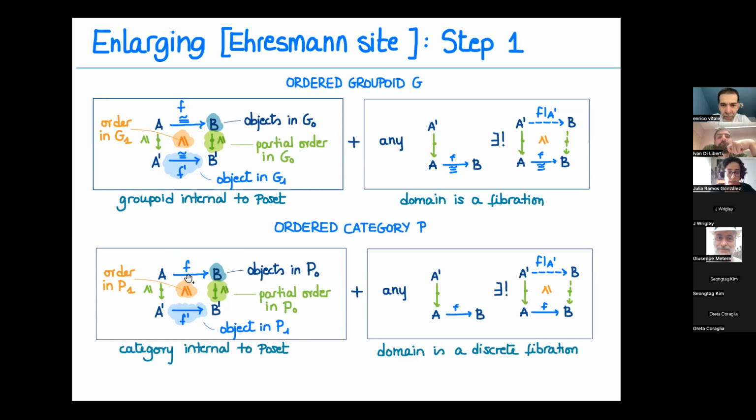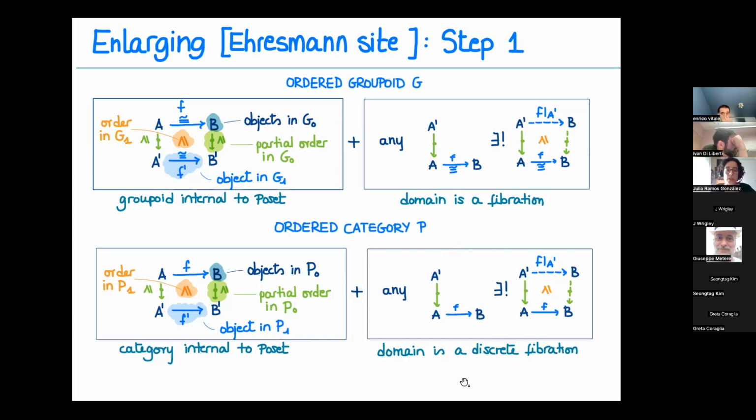The order in P1 gives me the 2-cells, which are precisely the order between the horizontal arrows. But now my horizontal arrows may not be isomorphisms, because we have a category and not a groupoid anymore. And now this same condition that we want to keep is codified in this sentence: domain is a discrete fibration. Now we have to add discrete, because before we had isomorphisms horizontally, so fibration was enough to guarantee this.